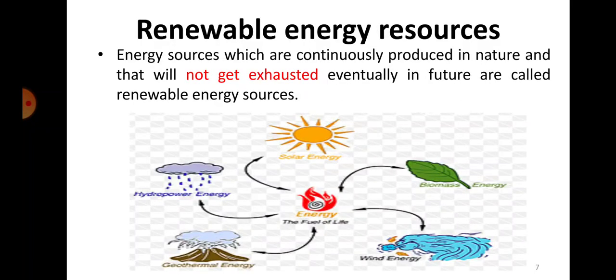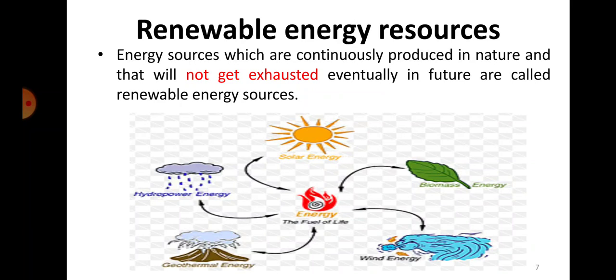Okay, so renewable sources of energy. What do you mean by renewable sources of energy? The energy sources which are continuously produced in nature and will not get exhausted eventually in future are called renewable sources of energy. Okay, I hope it's clear. In case it is asked, you can write this as one of the points for renewable sources of energy.